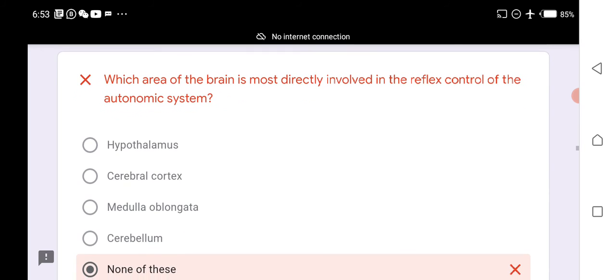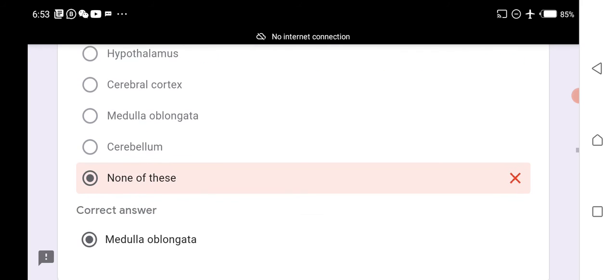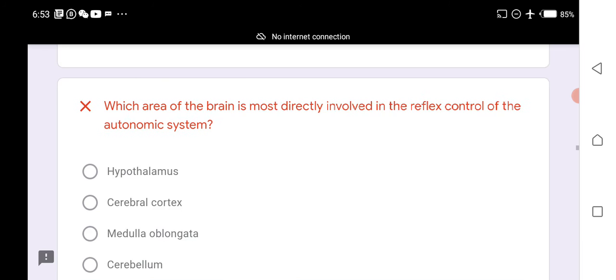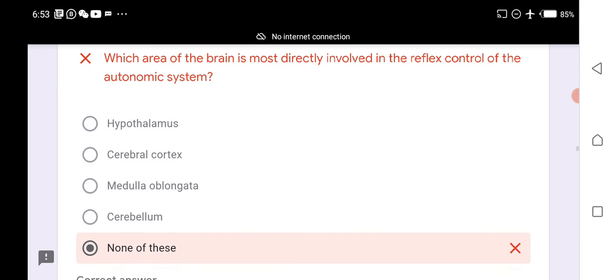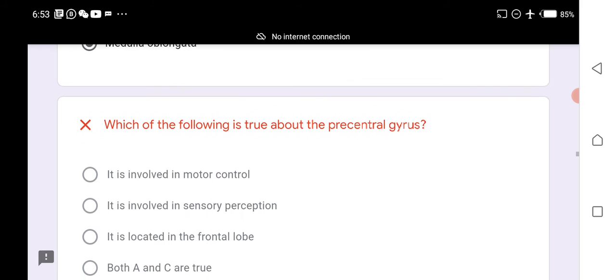Which area of the brain is most directly involved in the reflex control of the autonomic system? Medulla oblongata. The medulla oblongata is the part of the brain that is most directly involved in the reflex control of the autonomic nervous system.